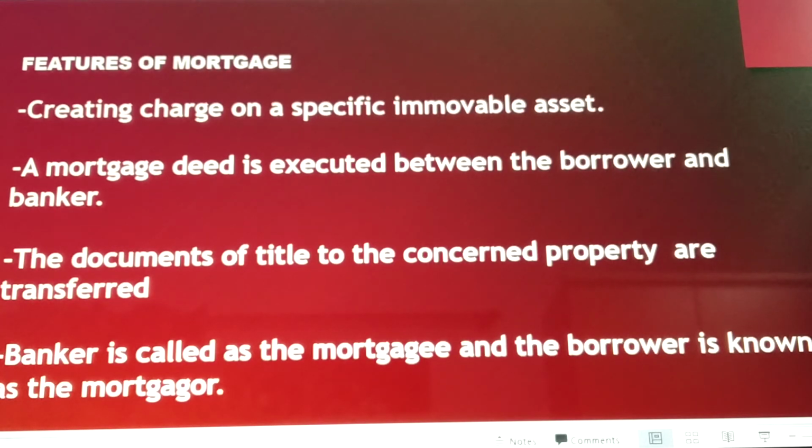The documents of title to the concerned property, which are kept in the form of securities by the borrower with the banker, are transferred to the banker, and the physical possession of the security remains with the borrower himself, as the borrower is the owner of the property. Only the document of title of the concerned property is transferred to the banker.